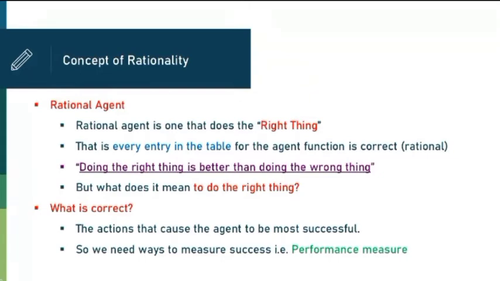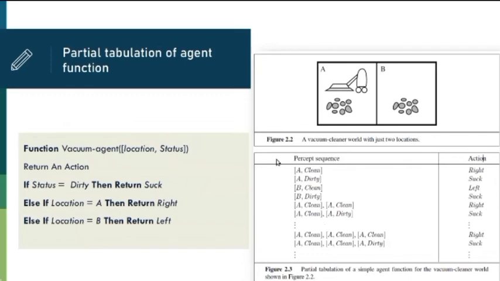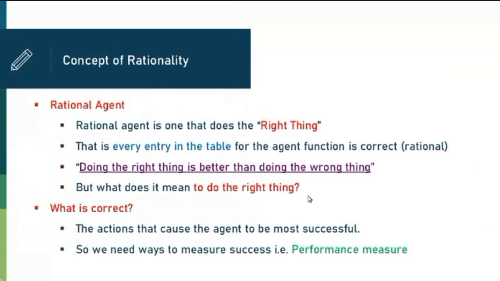So accordingly, the vacuum cleaner agent can be considered a rational agent, because we are fitting this criteria, or this programming, or this sequence, in the agent's program. So accordingly he will perform the operation, right?